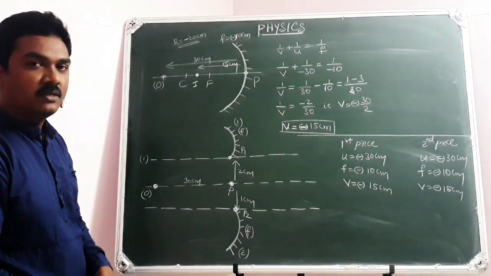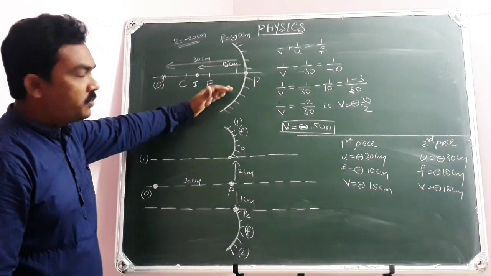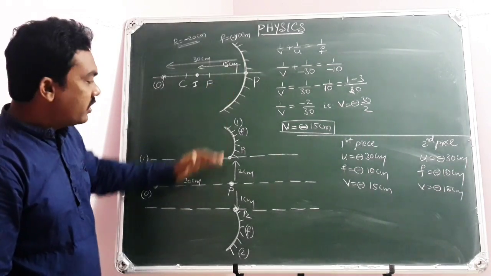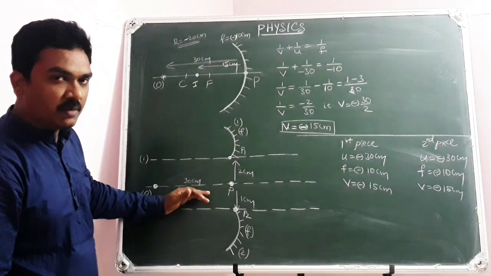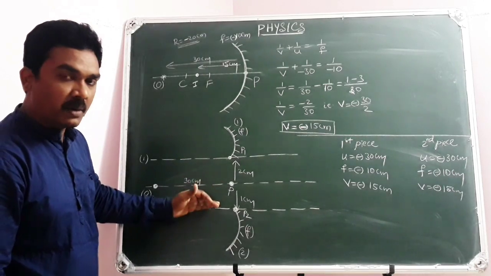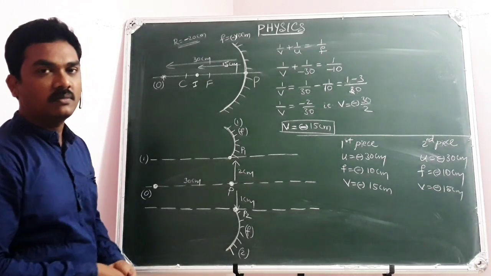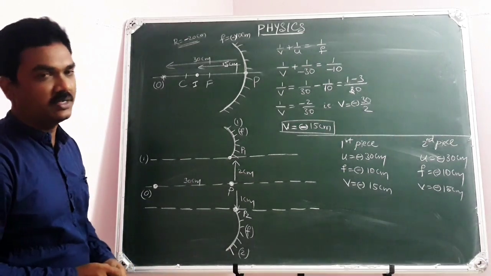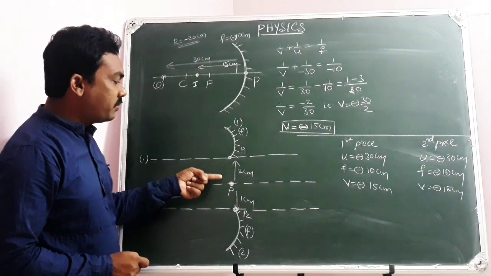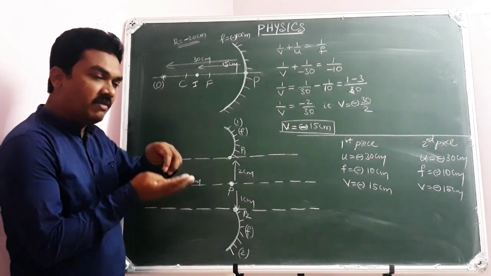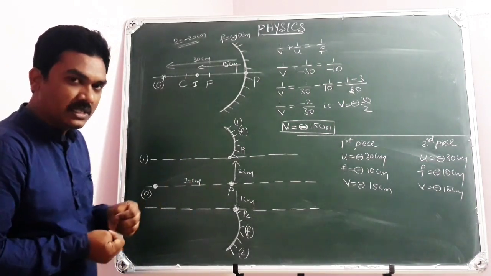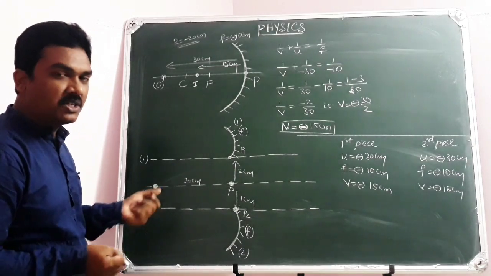Then you may get surprised. Sir, this is just before cutting the spherical mirror. This is just after cutting the spherical mirror and displacing perpendicular to the principal axis. Then what difference is there? Yes, coming to the point. Whenever the spherical mirror is cut into two pieces and taken away perpendicular to the principal axis, on keeping the object position